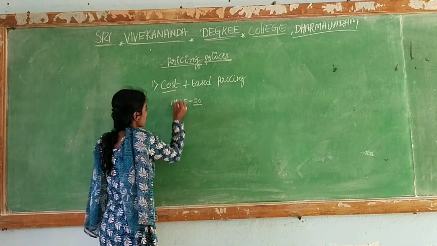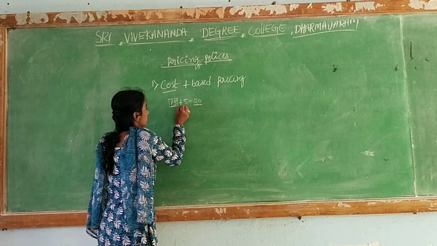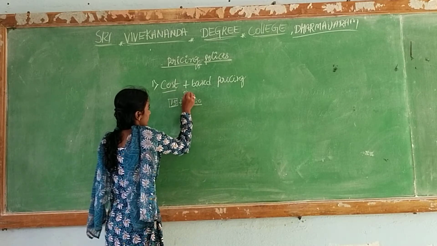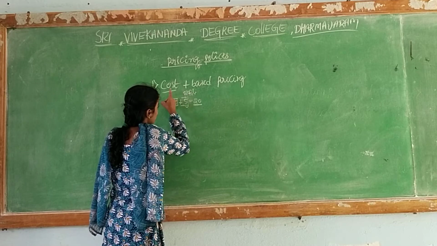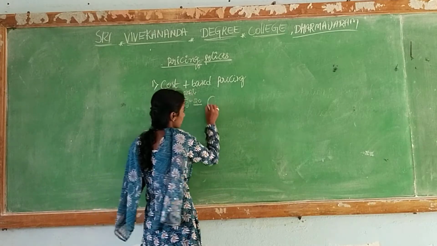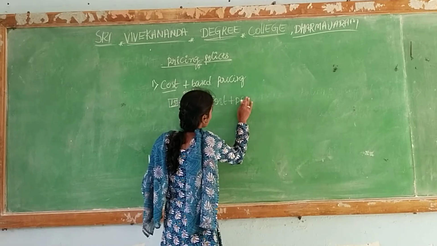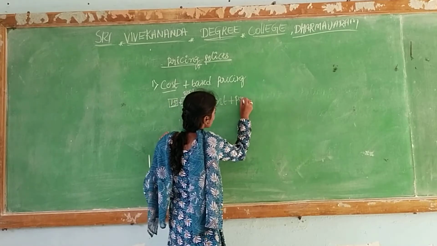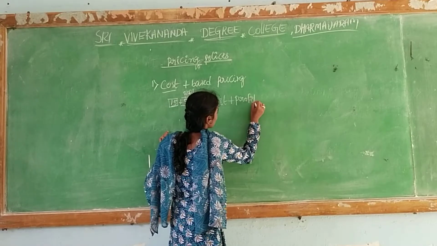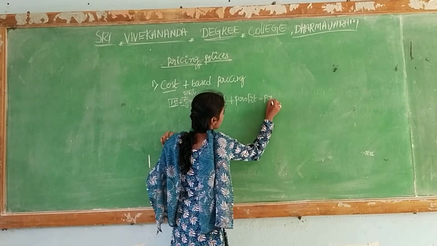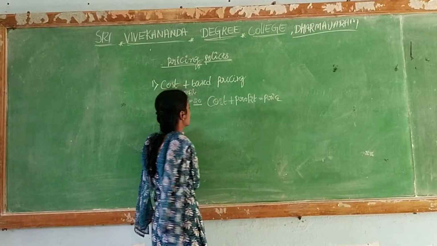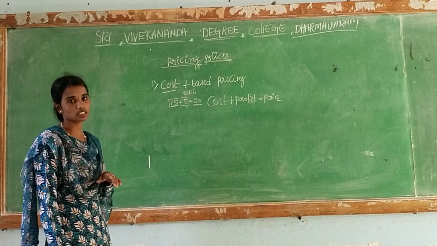How much cost we face, and we additionally add some profit. Cost plus profit is equal to the price of the commodity.